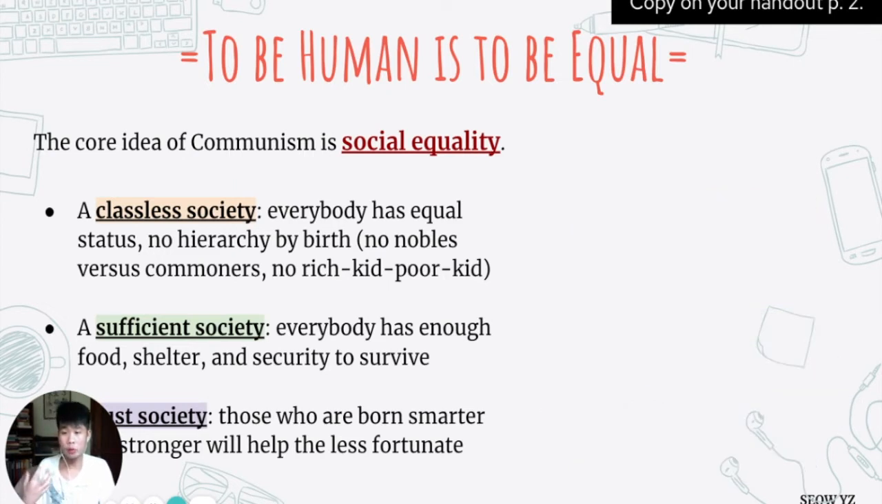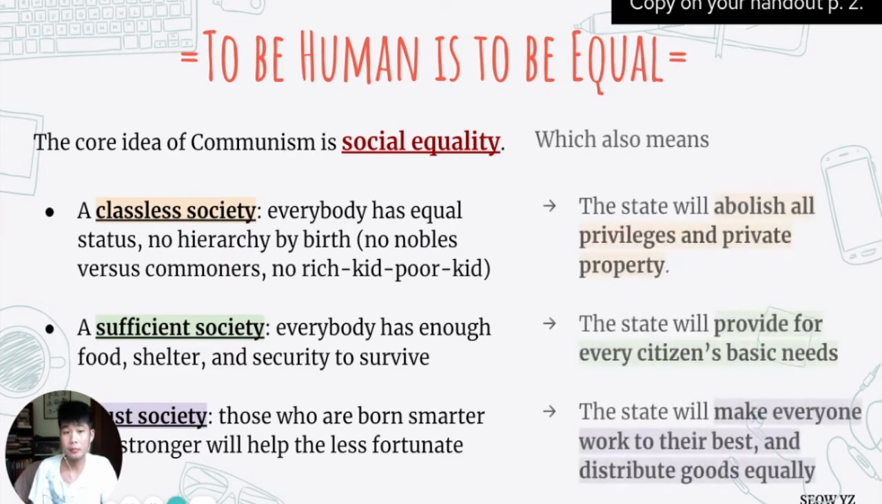So to realize this vision, the state must do certain things, right? People don't just naturally become classless. You remove the class from them. People don't just naturally get food and shelter. You provide the food and build the shelter for them. In other words, to ensure social equality, you need a certain high degree of state control, right? For example, the state has to abolish private property.